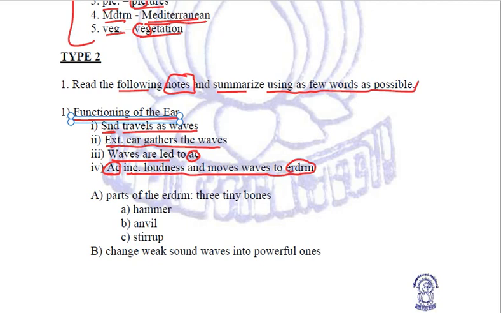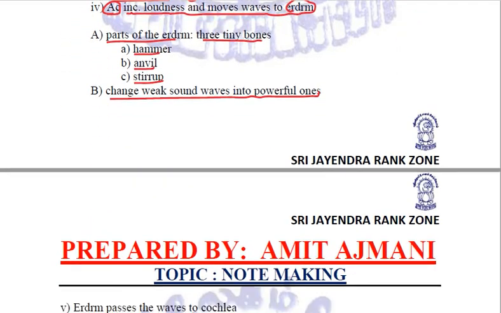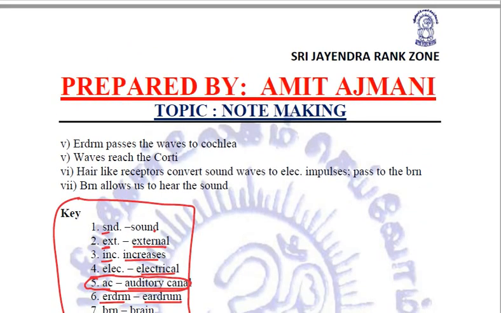Then parts of the eardrum, three tiny bones are there: hammer, anvil, and stirrup. Next is change weak sound waves into powerful ones. This is probably the function of these tiny bones. Next is eardrum passes the waves to cochlea.